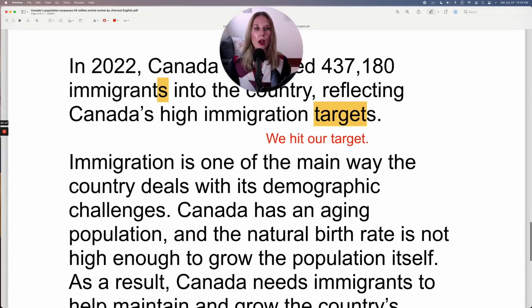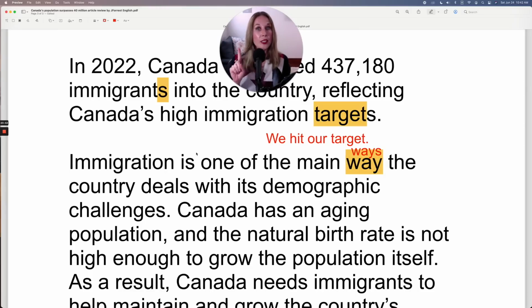Immigration is one of the main way the country deals. Does that sound weird to you? Something's wrong with this. There's a typo or a minor grammar mistake because this has to say way. It's not optional. Right now, this article has a typo, which means there's a grammar mistake in the article. It has to be ways.